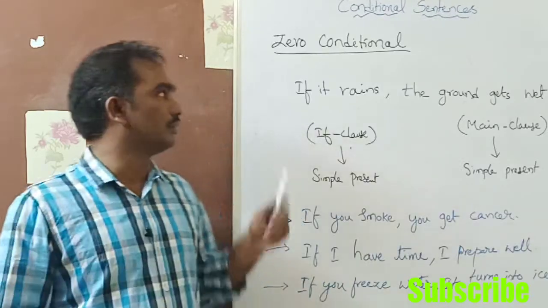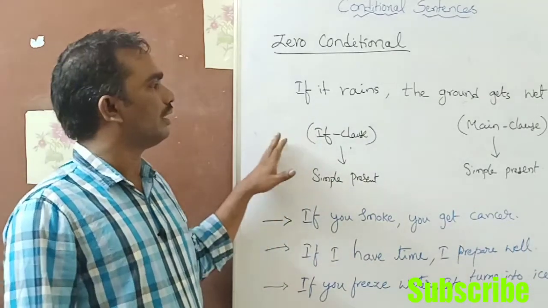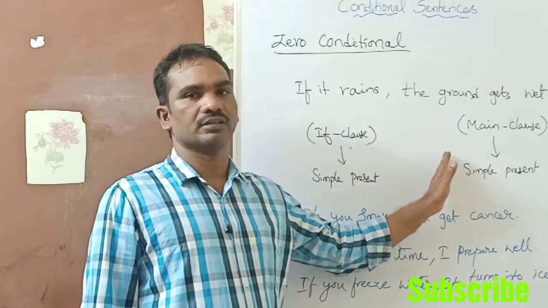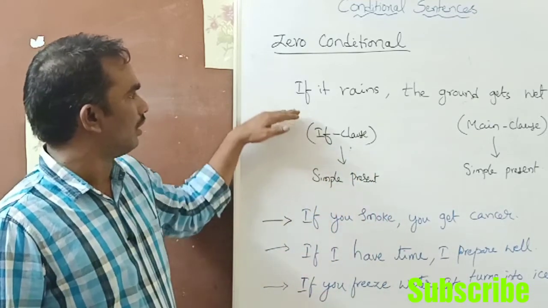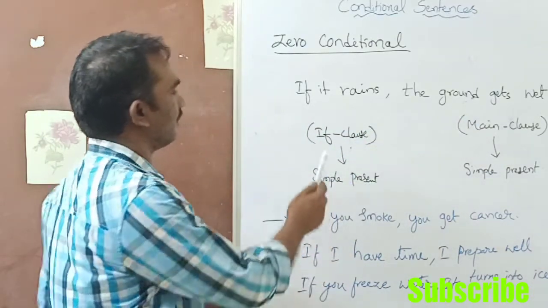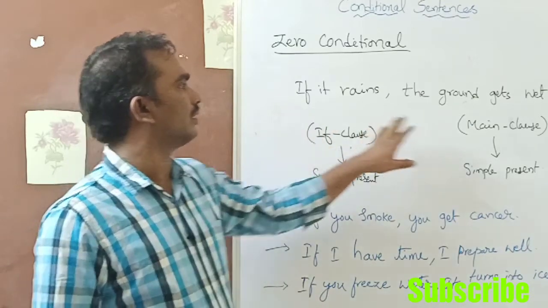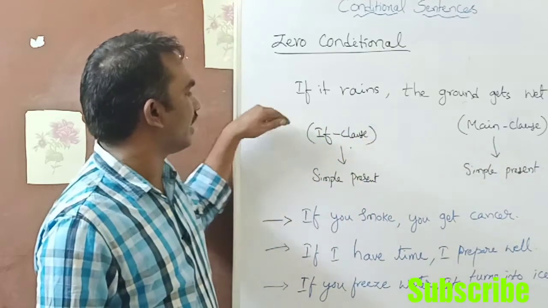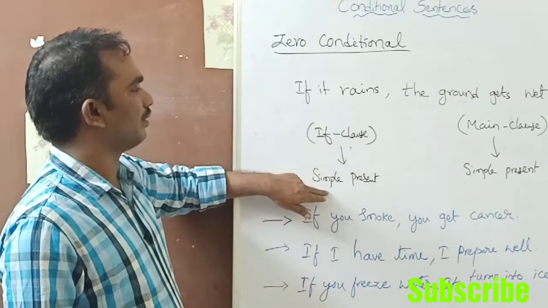Guys, let's learn zero conditionals. Zero conditional means it doesn't change in the if clause and main clause. There won't be any change as far as tense is concerned. If it rains, the ground gets wet. So, if it rains is the if clause, the conditional clause. The ground gets wet is the main clause. So what is the tense here? Let's look at it carefully. The tense is simple present tense.